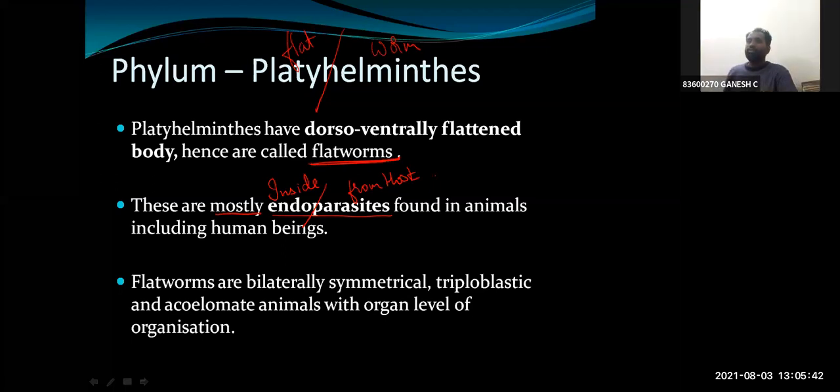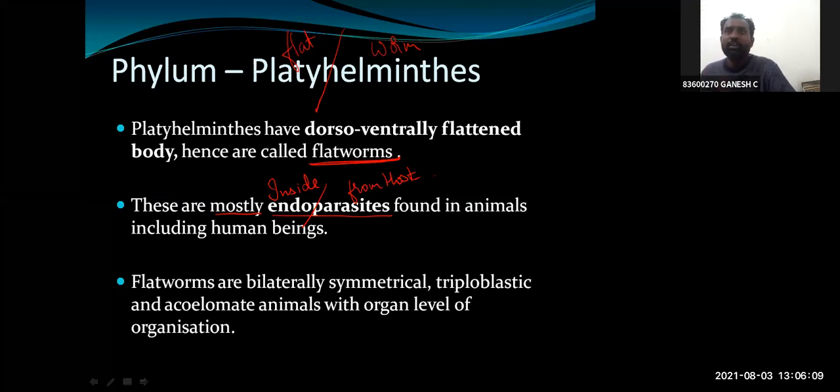So most of the species of this phylum are endoparasites, living inside the host body, like tapeworm and liver fluke, which take their nutrition from inside our body. Therefore, we call them endoparasites.